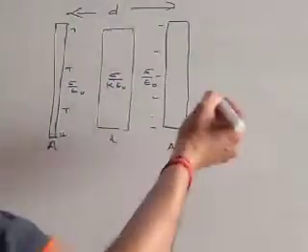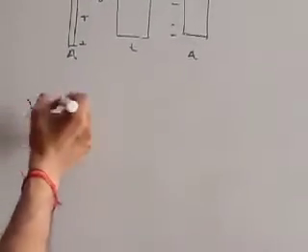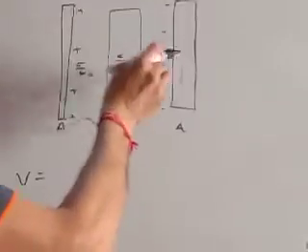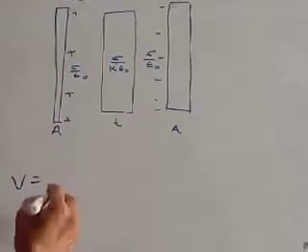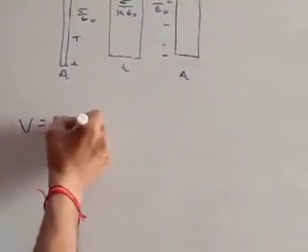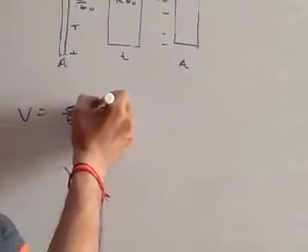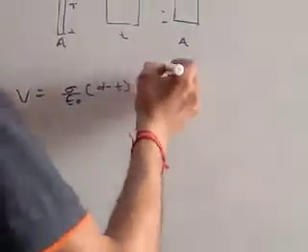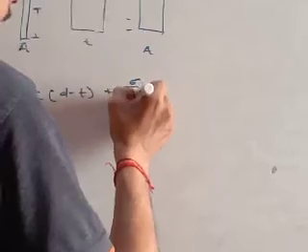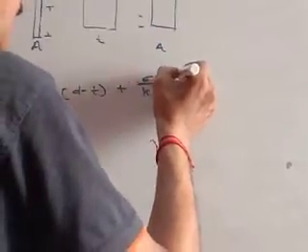Now, for writing the potential difference between the plates of the capacitor, we will multiply the respective electric fields with the length in which they are present. Sigma upon epsilon naught is present in the thickness d minus t, whereas the electric field sigma upon K epsilon naught is present in the thickness t.